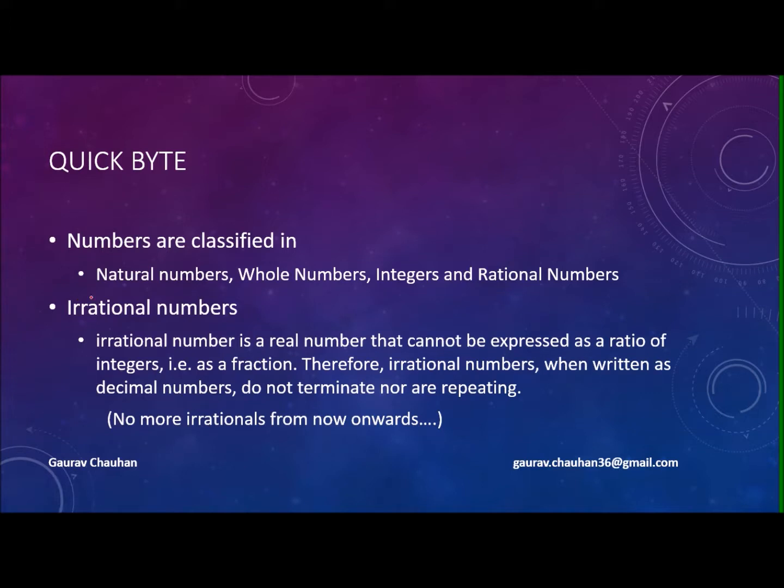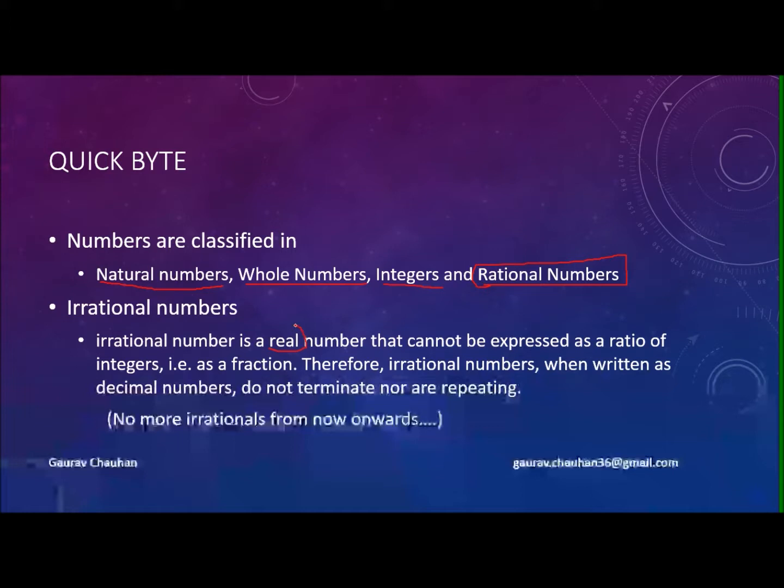Before moving forward, we have seen natural numbers. Natural numbers are all positive numbers, excluding 0. If you include 0 in that number set, you will find the whole numbers. If you include the negatives also, there will be integers, and if you include fractions, there will be rational numbers. We are talking about these rational numbers. And there is another realm of numbers, irrational numbers.